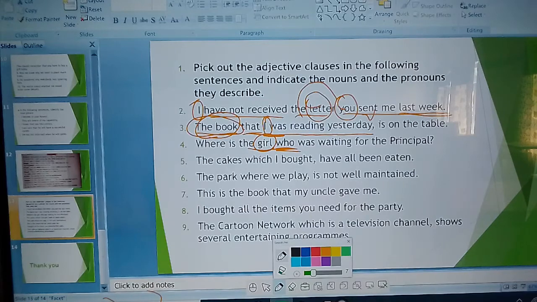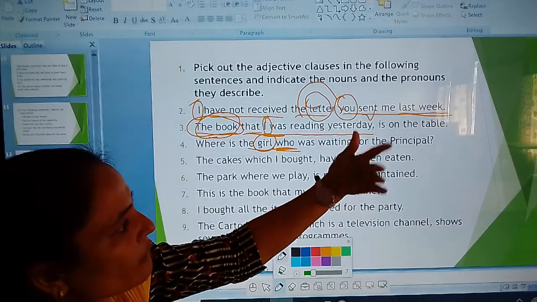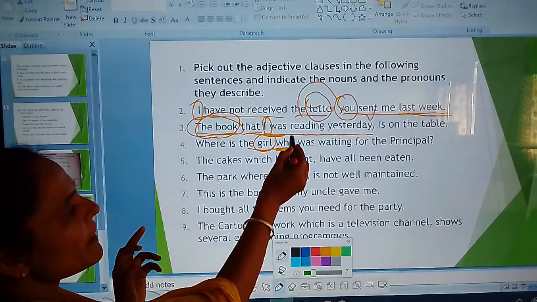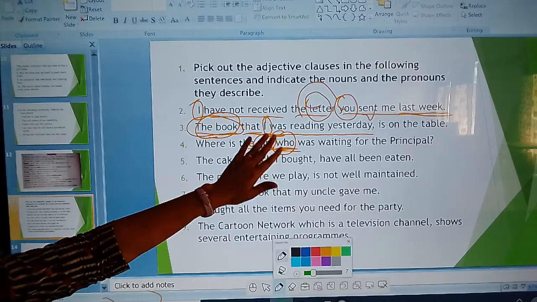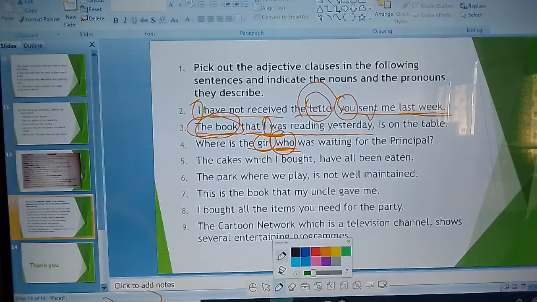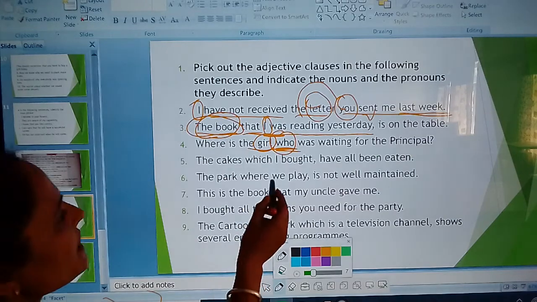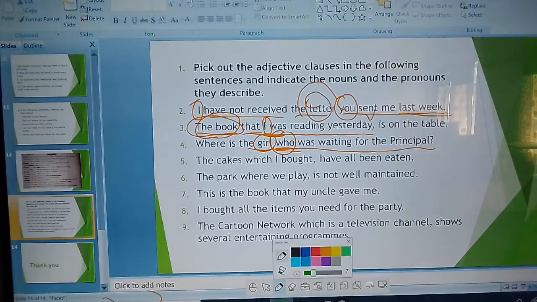Okay, who was waiting. Where is the girl? वो लड़की कहाँ है? Who was waiting for the principal. जो यहाँ पे किसकी बात हो रही है बेटा? गर्ल की बात हो रही है ना. Who was waiting for the principal. जो लड़की प्रिंसिपल का वेट कर रही थी. ठीक है. In this sentence, who was waiting for the principal is your adjective clause.